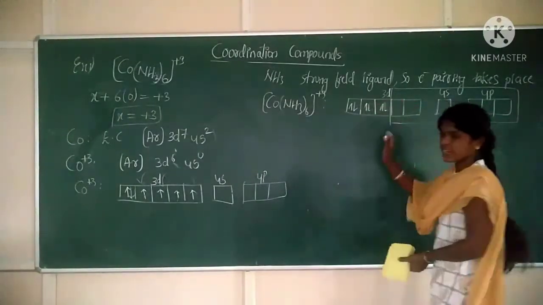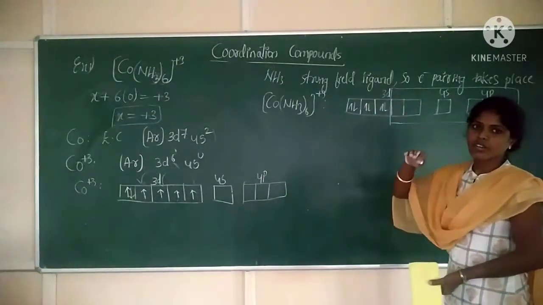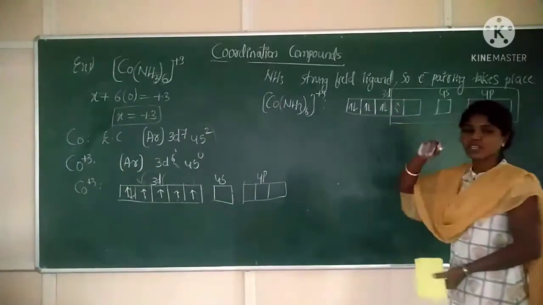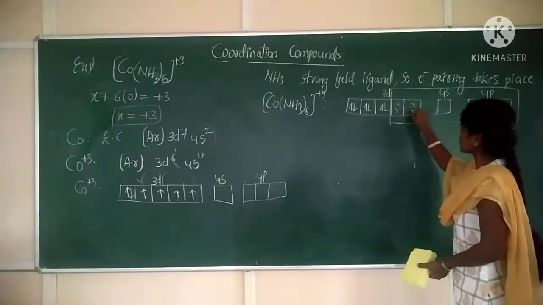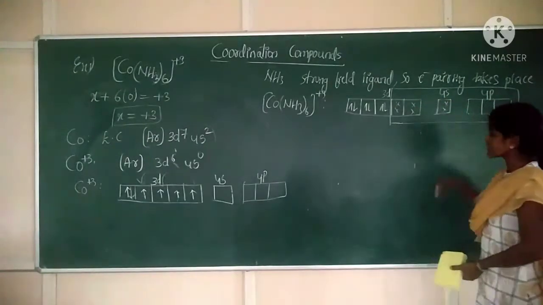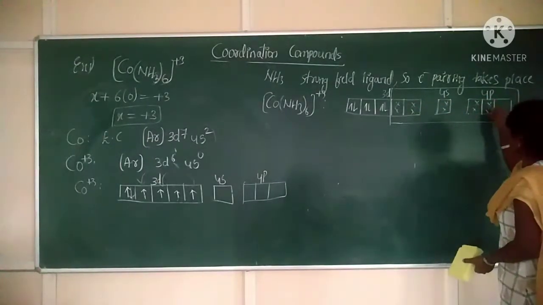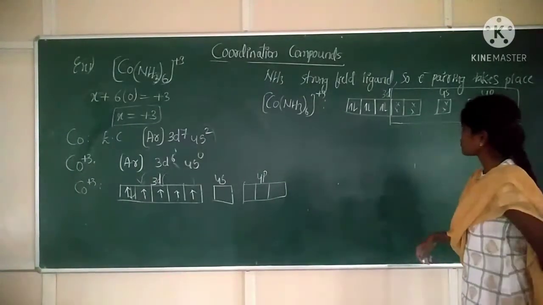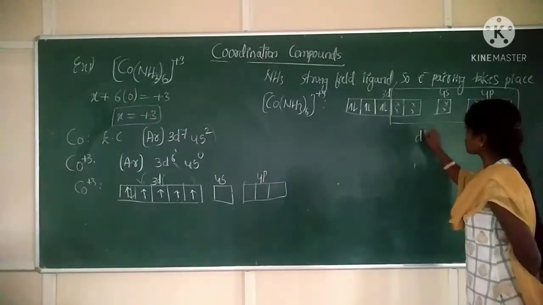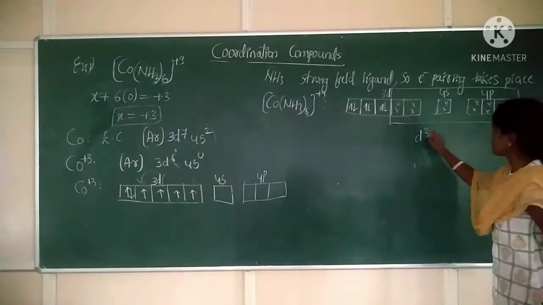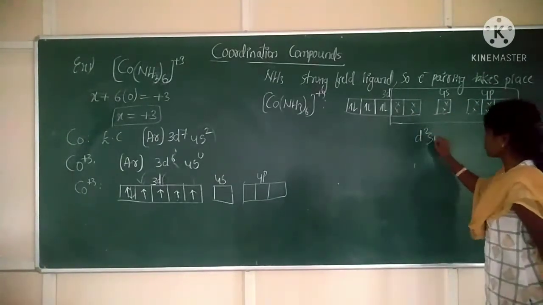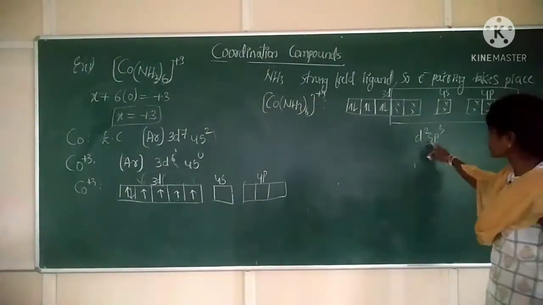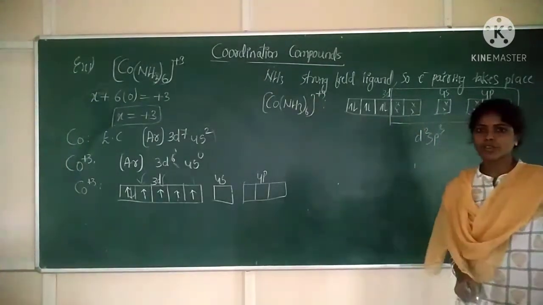To differentiate the coordinate bond electrons from the central metal atom's electrons, I will mark these electrons differently: 1, 2, 3, 4, 5, 6, 7, 8, 9, 10, 11, 12. Correct? So what is the hybridization for this one? 2 d orbitals, 1 s orbital and 3 p orbitals. So the hybridization is d2sp3 for this coordination compound.